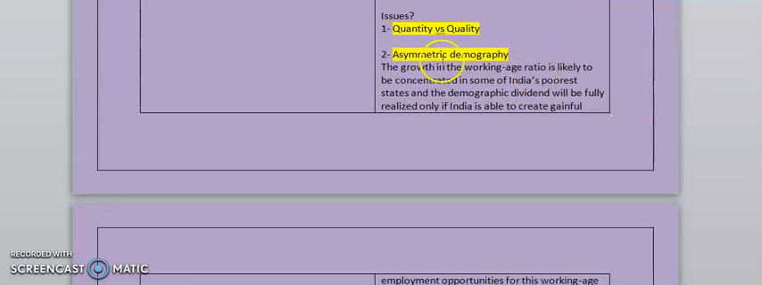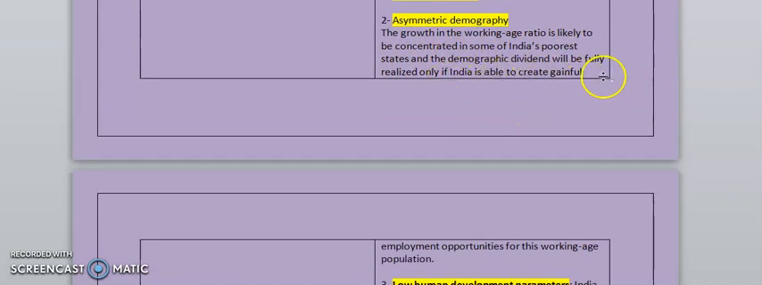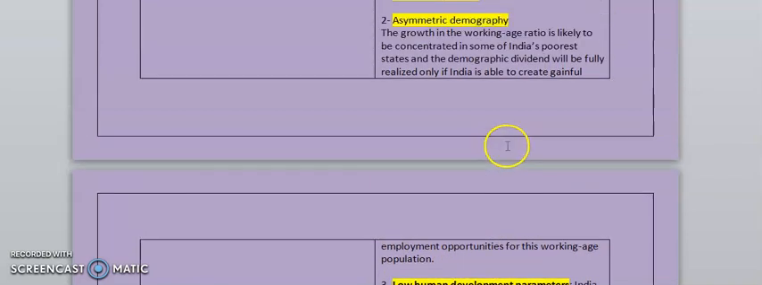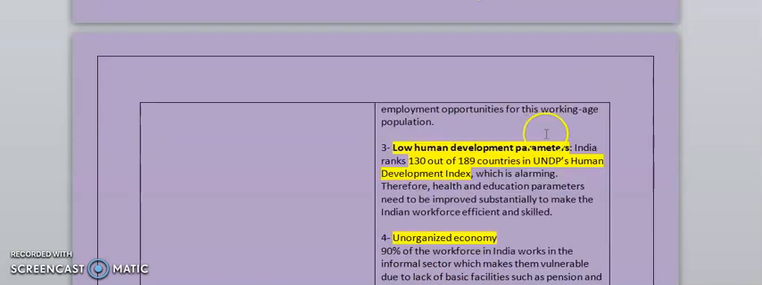The second one is asymmetric demography, that the growth in the working age ratio is likely to be concentrated in some of India's poorest states, and the demographic dividend will be fully realized only if India is able to create gainful employment opportunities for this working age population. As you know, the South Indian states' fertility rate is low compared to North Indian states. So this will create an asymmetric demography.